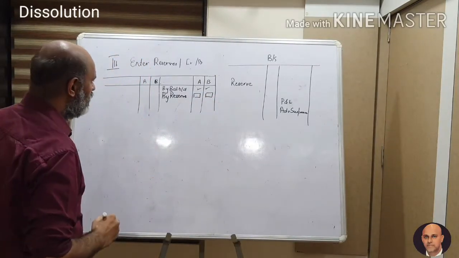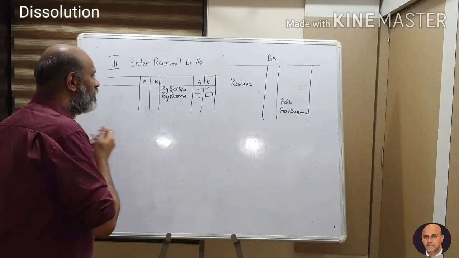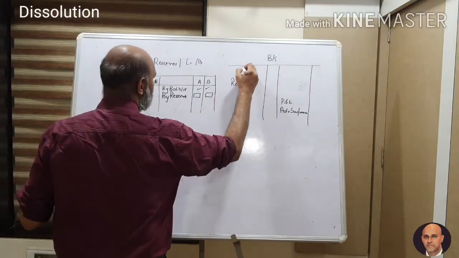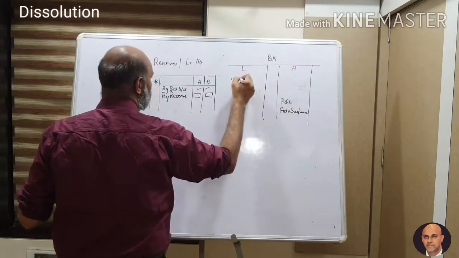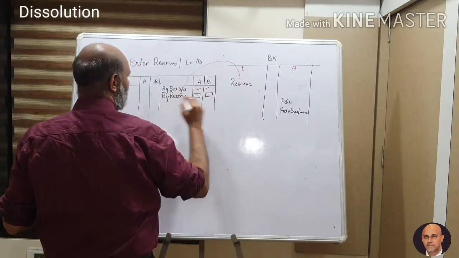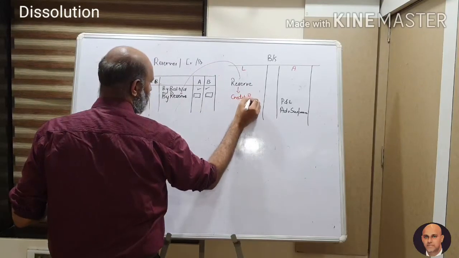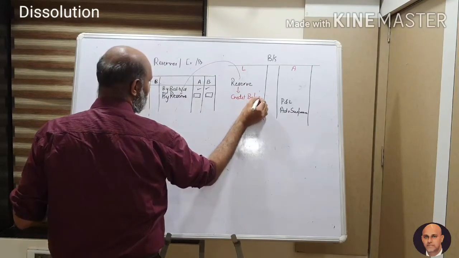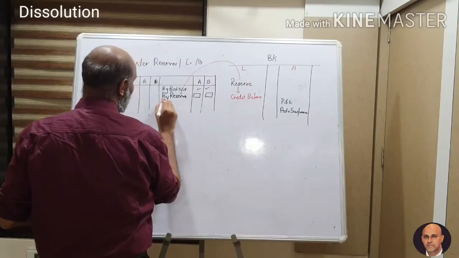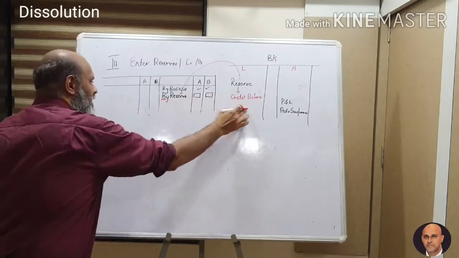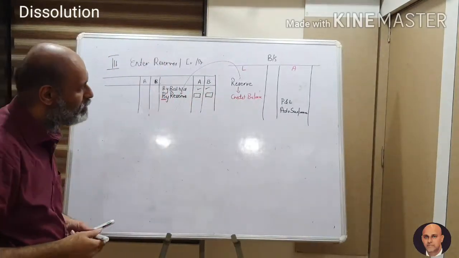So what happens? Reserve from the liabilities comes on the credit side. Why? Because this has got a credit balance. Of course, it is a debit effect because it is by, but we write it on the credit side because it is a credit balance.